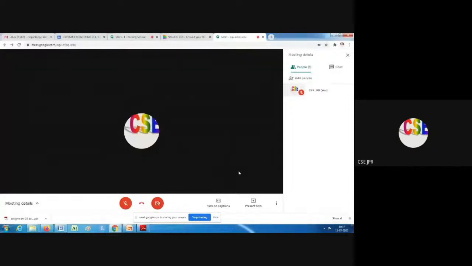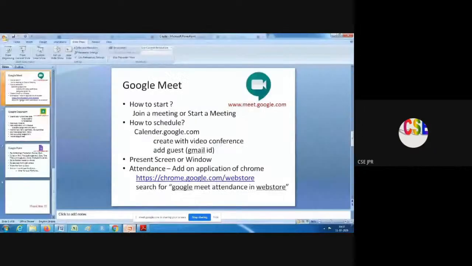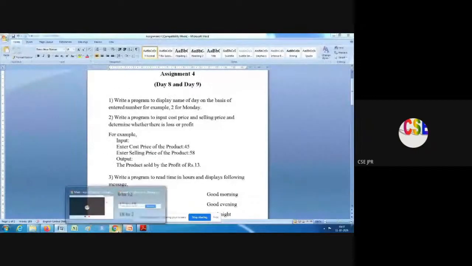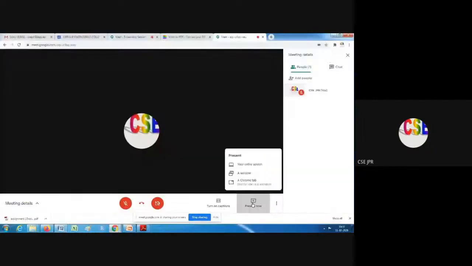Now I am presenting. You can see the Present now button here. If you click present, it asks for the option: either the entire screen is presented, or you want to present only a window, or a Chrome tab. In Google Chrome, we can create a new tab and show something. I have already opened one presentation, a PDF and a Word file. Which one do I want to present? Maybe I can select that. So click Present now.